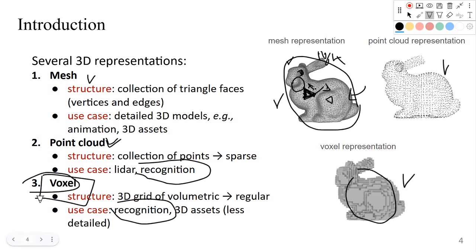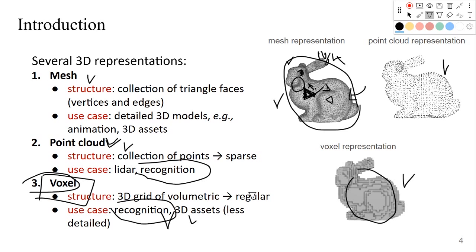We can also do recognition. But again, this is relatively computationally expensive compared with point cloud. Another use case is that we can also use it for less detailed 3D assets, for example, if we want to represent a wall or a shape that can be represented by a voxel-like shape.